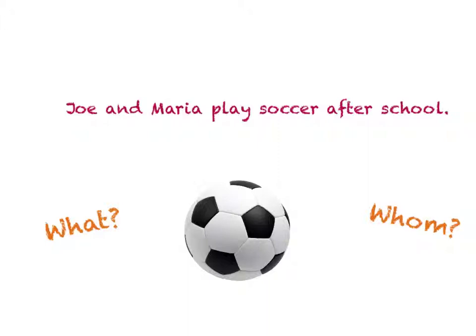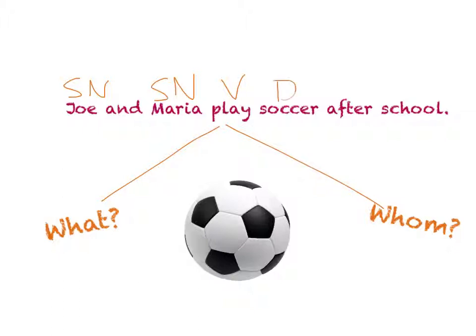Now let's take a look at transitive verbs and intransitive verbs in a more complex sentence. Joe and Maria play soccer after school. Who plays soccer? Joe and Maria. These are both my subjects. And what do they do? They play. That's my verb. Now it's time to ask myself these two questions about my verb. What do they play? They play soccer. So I've located my direct object, which means this is a verb transitive.